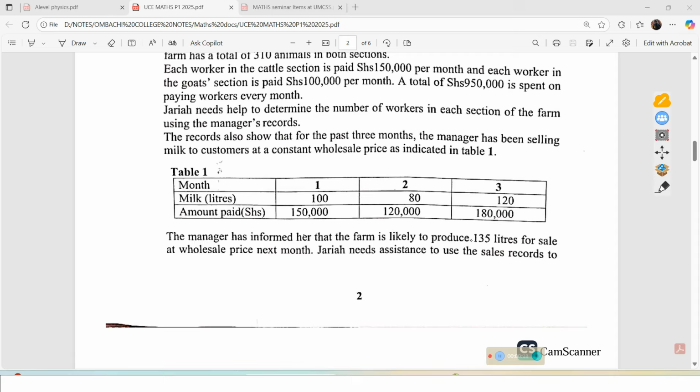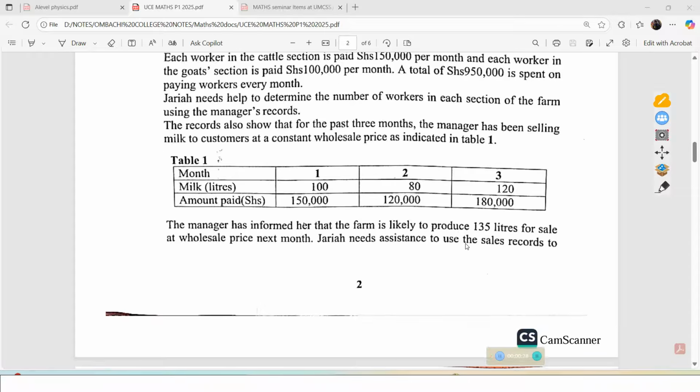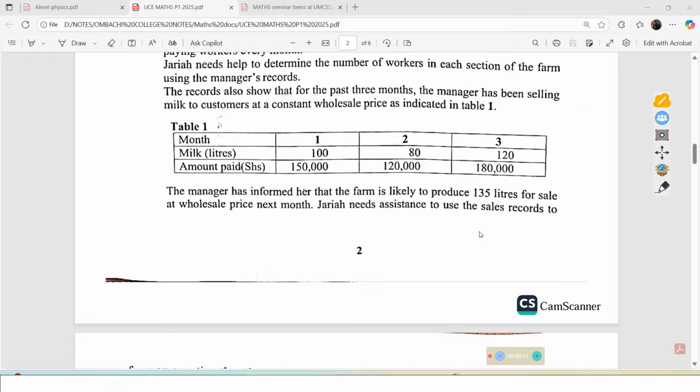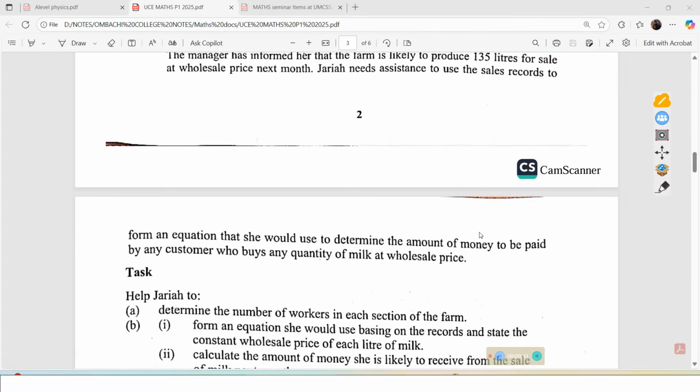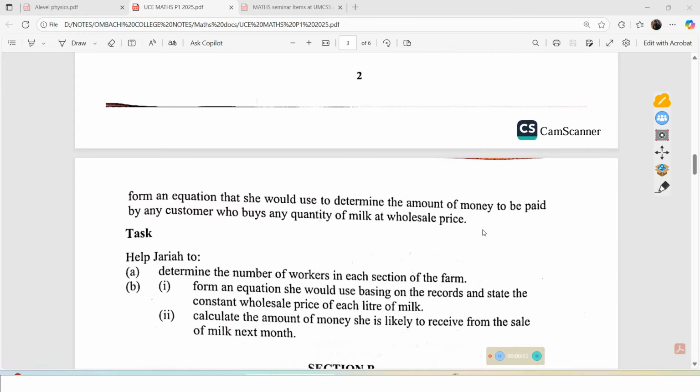This is table 1, which is indicating months, milk, and amount paid. Then the manager has informed her that the firm is likely to produce 135 liters for sale at wholesale price next month. Jalia needs assistance to use the sales records to form an equation that she should use to determine the amount of money to be paid by any customer who buys any quantity of milk at wholesale price.